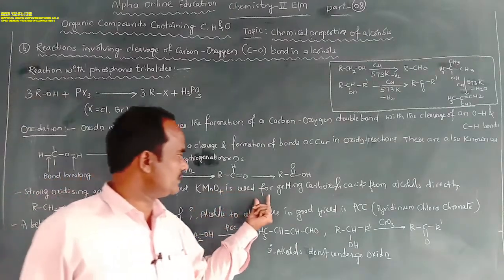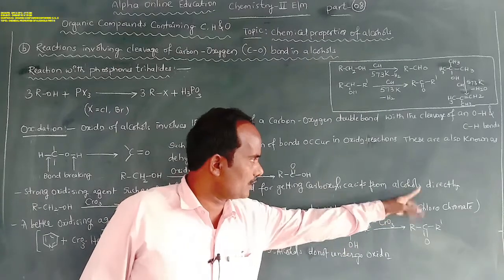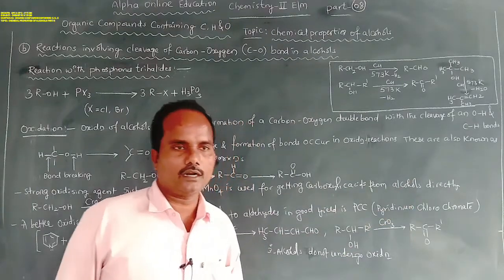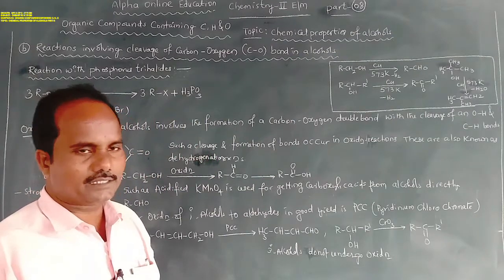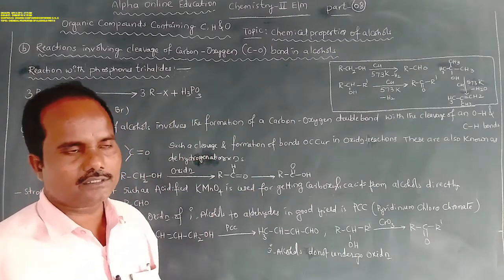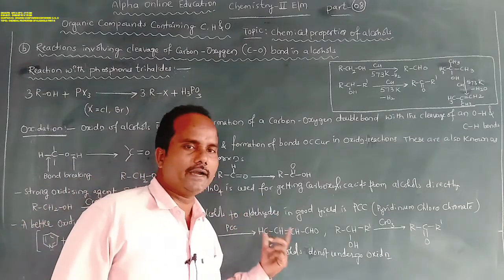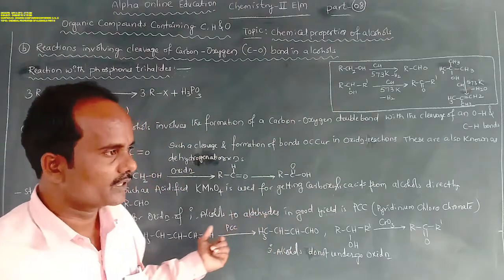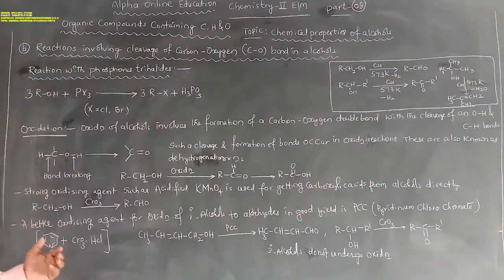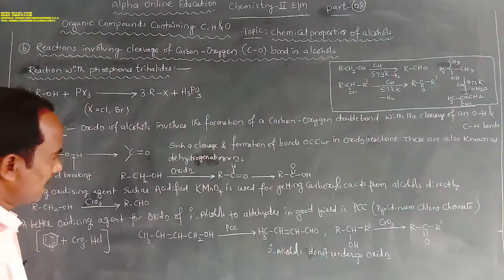Acidified KMnO4 is used for getting carboxylic acids from alcohols directly. In order to convert the primary alcohols to carboxylic acid directly, a strong oxidizing agent like acidified potassium permanganate is used. In the presence of that, primary alcohols are converted into carboxylic acids.